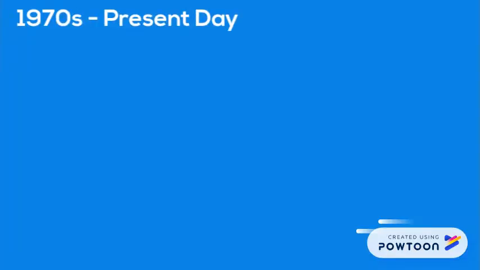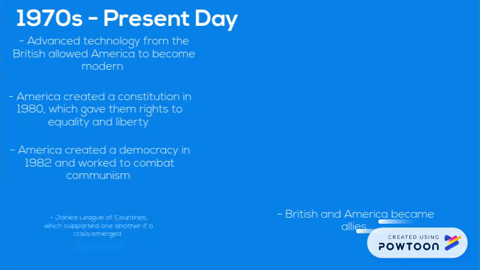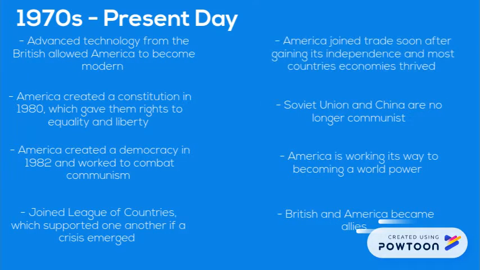Following America's win of independence, they began to create a constitution as well as a democracy. They also joined the League of Countries to prevent another world war. Lastly, the British and Americans become allies, and America is working its way to becoming a world power like Britain.